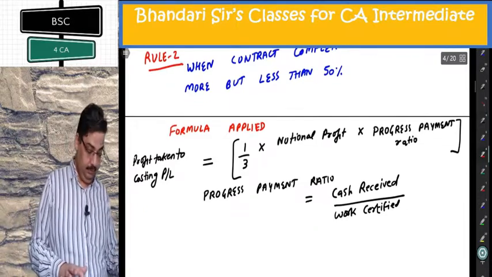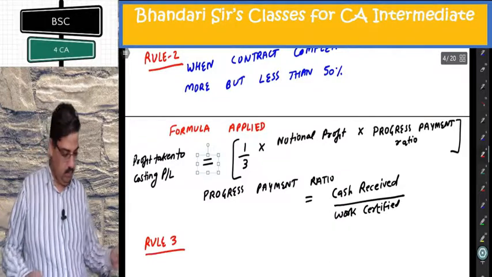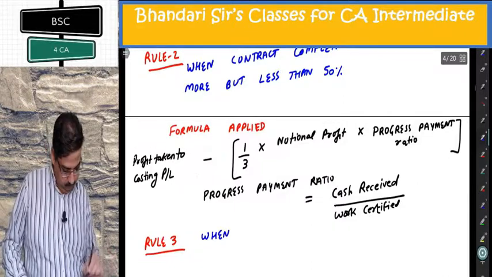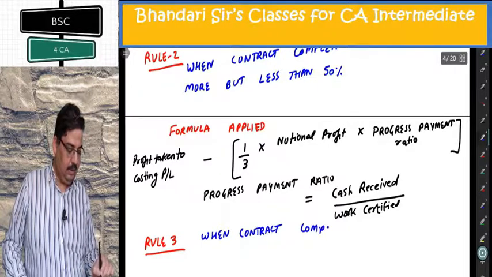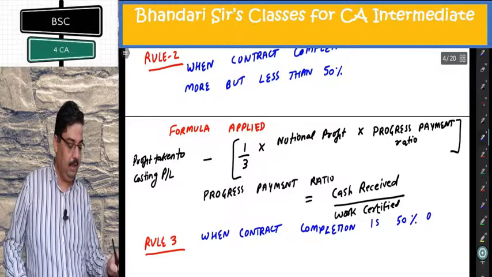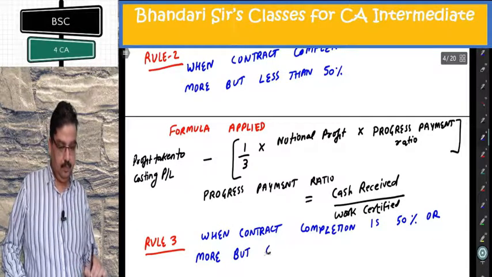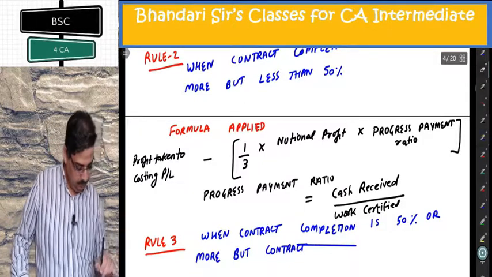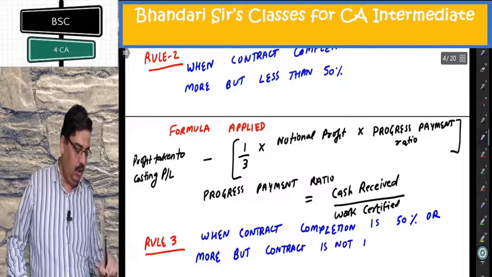Rule 3. When contract completion is 50% or more, but contract is not near completion.